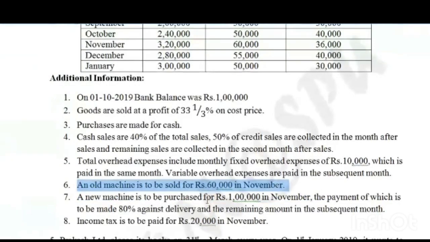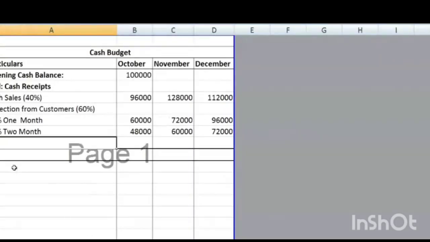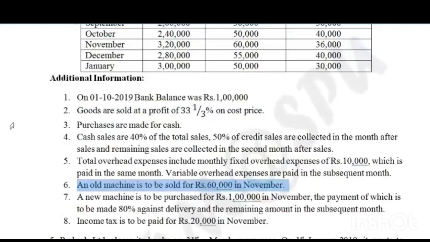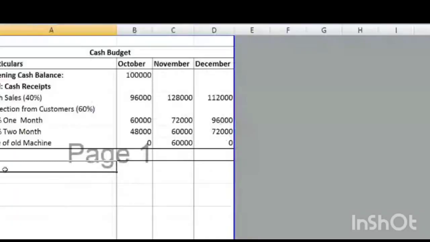You can see, an old machine is to be sold for rupees 60,000 in November. So if you sell the old machine, then cash is received in November. So in the month of November, you can write here sale of old machine, 60,000. Got it? Is there any confusion, everybody? Anybody? No. Next, income tax is paid. Remaining all things are payments. Okay. Now, the first part of the example is over.